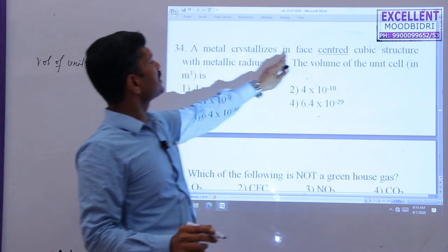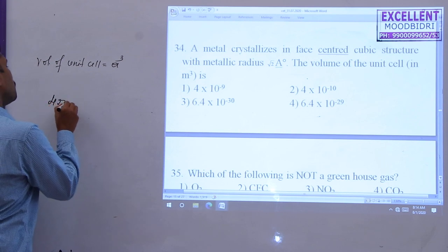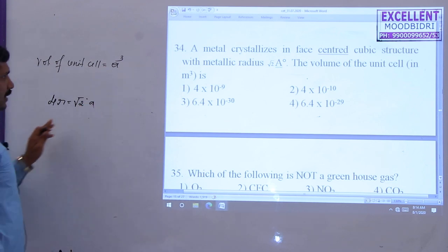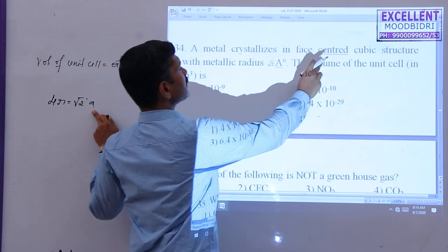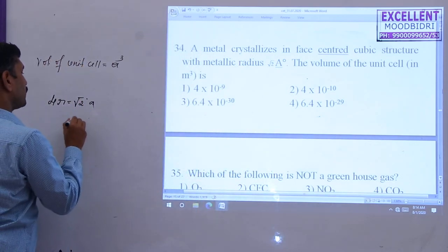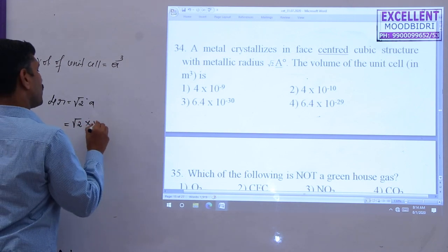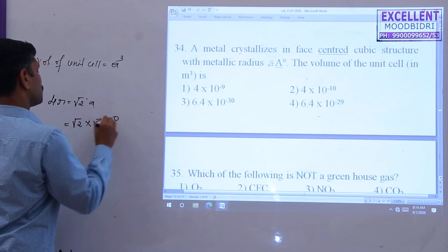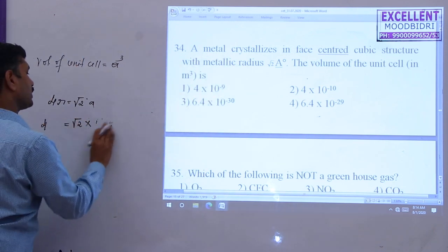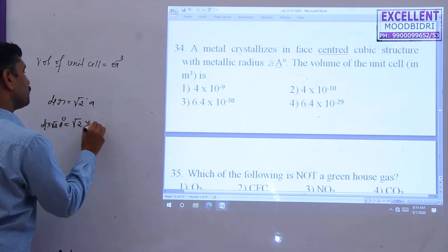But the given system is a face-centered cubic lattice. In a face-centered cubic lattice, 4R is equal to square root of 2 into a. But the edge length a value is what is needed here, and the radius is given. The metallic radius is given as square root of 2 angstrom, so the radius value is square root of 2 angstrom, and we put it into the relation.